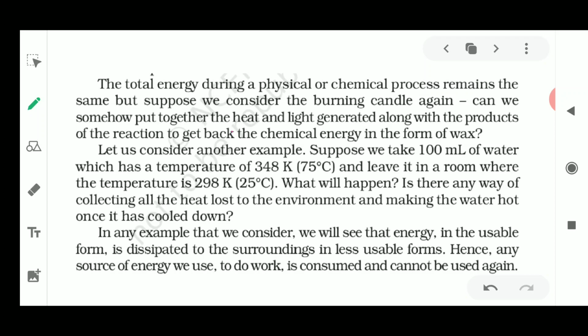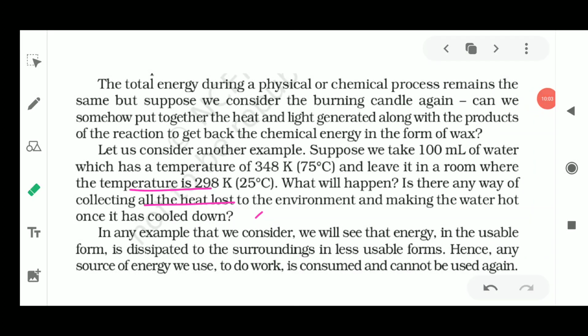Is there any way of collecting all the heat which is lost to the environment and make that water hot once again when it has cooled down? Since energy is being converted from one form to another form, is it possible to bring back that energy which is being lost? So we are going to find out the answers to these questions in this chapter. Okay, so these types of questions will be answered in this chapter.